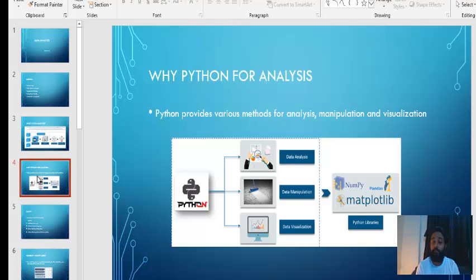In Matplotlib you create graphs like bar charts, histograms, scatter plots, and pie charts. Whatever you do in a BI tool like Tableau, Cognos, or QlikView can be done using the Matplotlib package of Python. Because of these important packages, Python is one of the best tools for data analysis and data science projects.